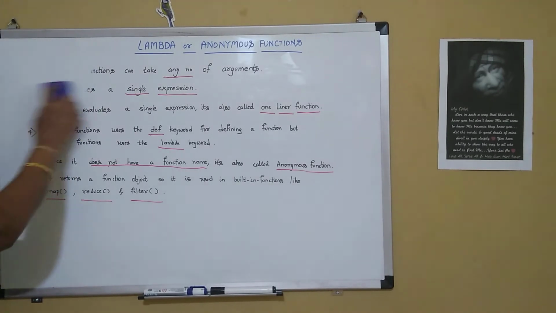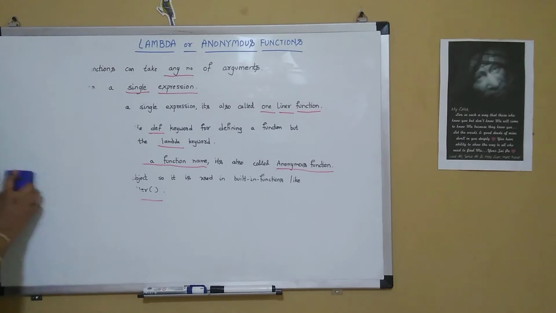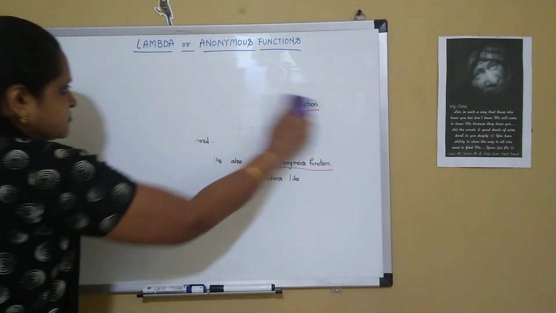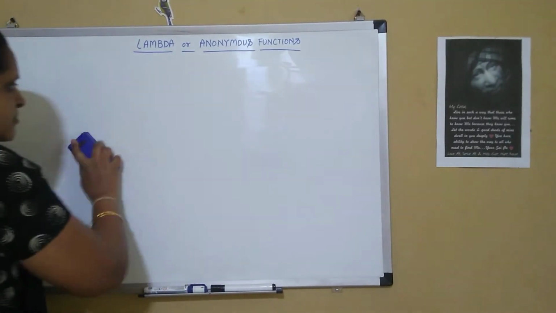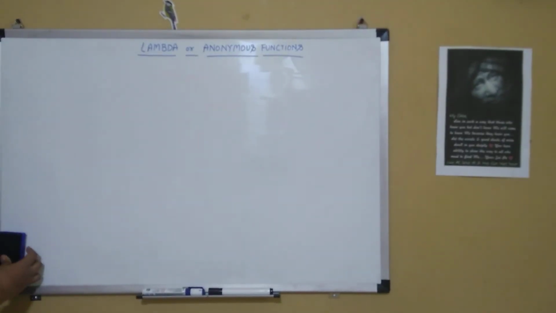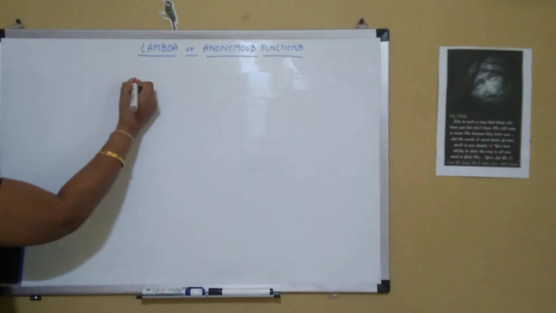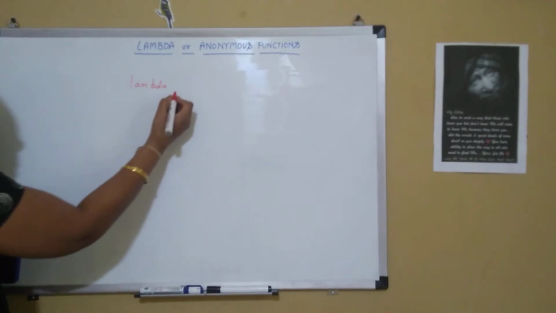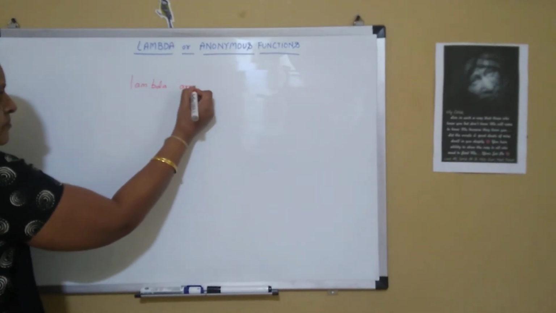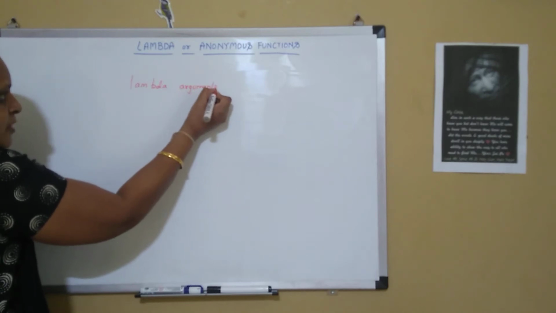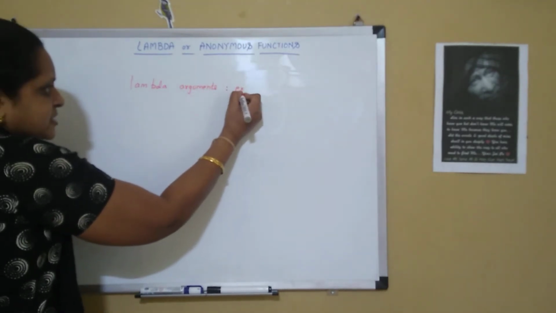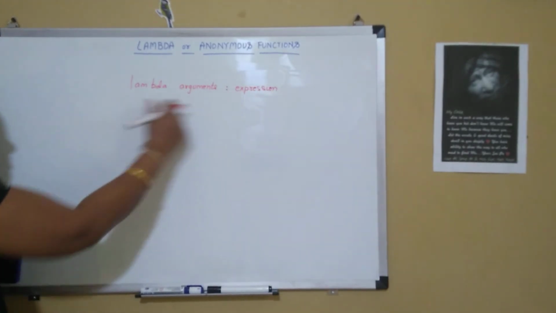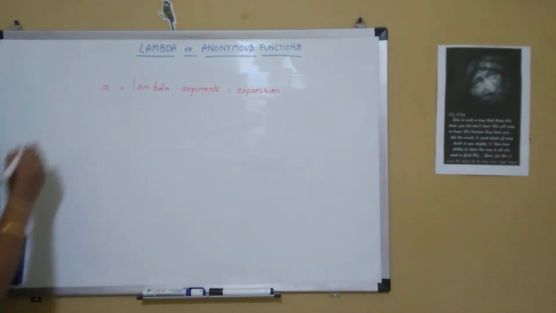After going through the important points of the lambda function, now let's see what the syntax is for defining a lambda function. It is nothing but the lambda keyword, lambda, and then arguments, colon, expression. So whatever the expression returns, it will be stored in a variable called x.